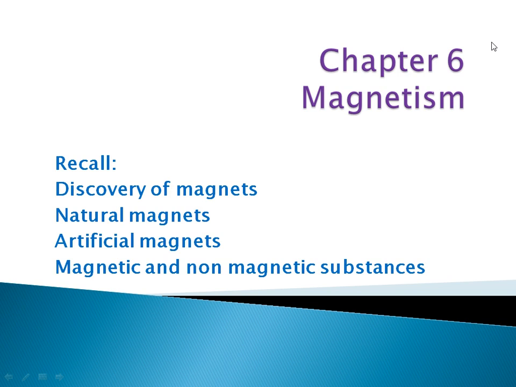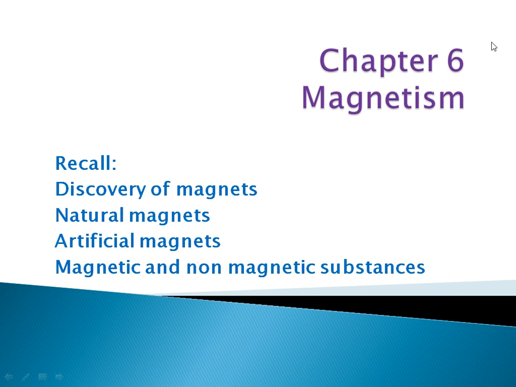Next we discussed artificial magnets. What do you mean by artificial magnets? Artificial magnets are man-made magnets. They are available in different shapes. For example, bar magnet, horseshoe magnet, U magnet, cylindrical magnets, etc.